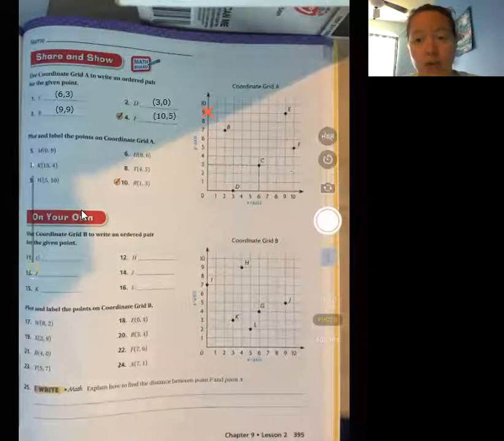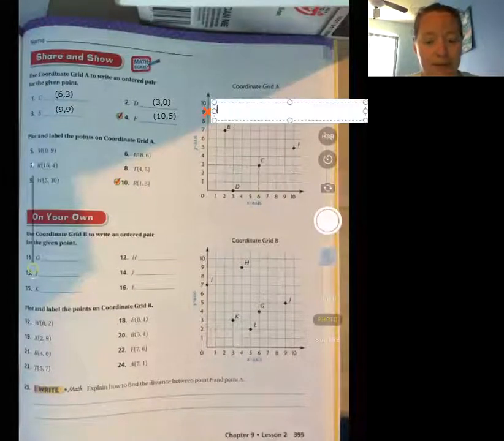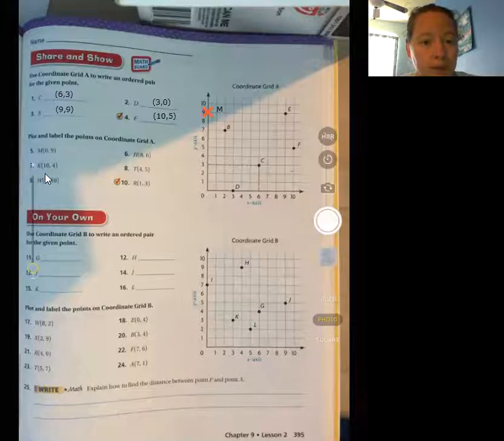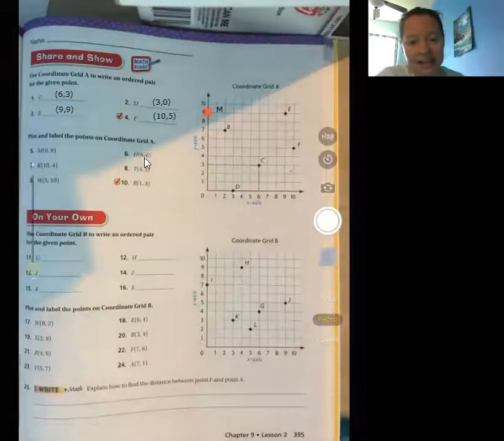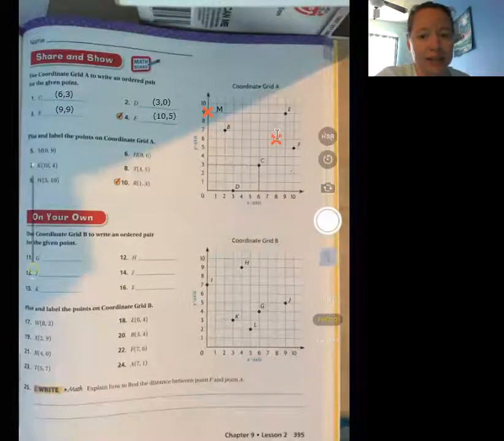I find the 9 right there, keep it there, and label it as M. Second one, H: (8, 6). I go across to the 8, go up to where I hit the 6, put an X there, and then label it as H.